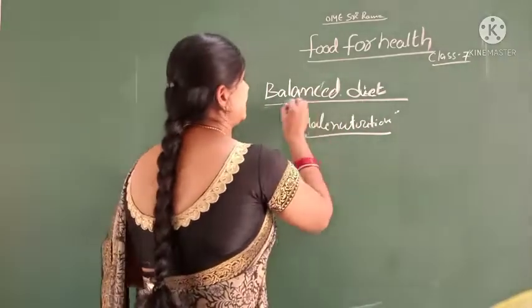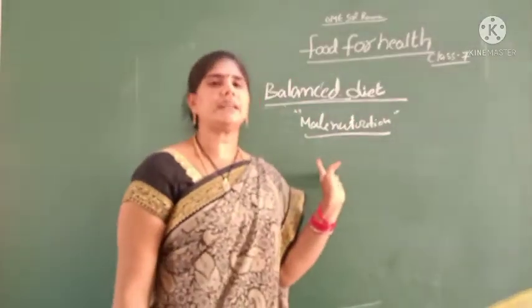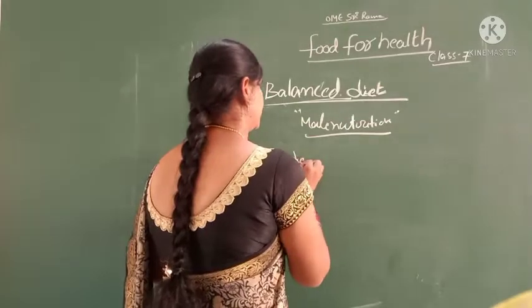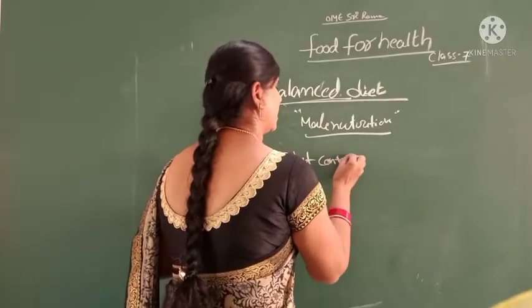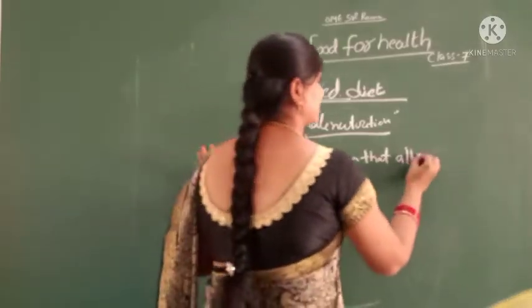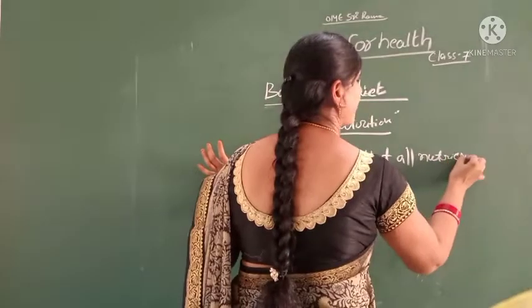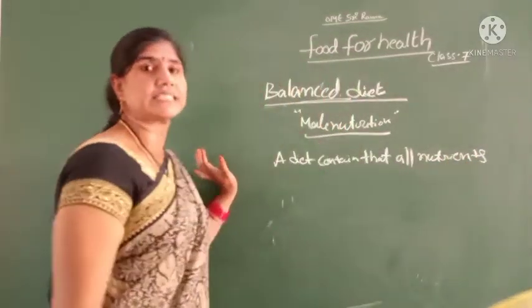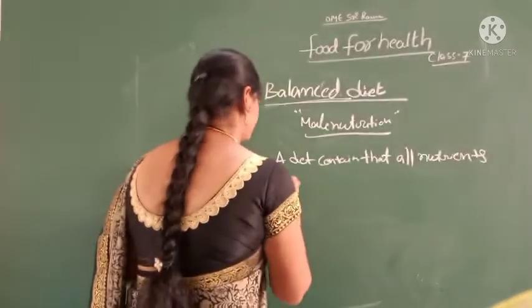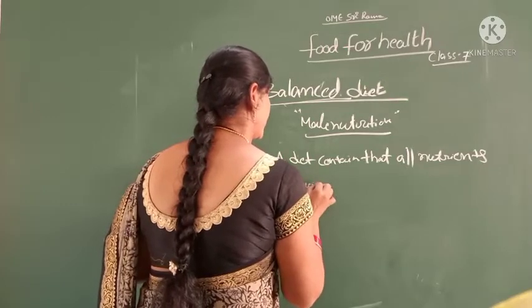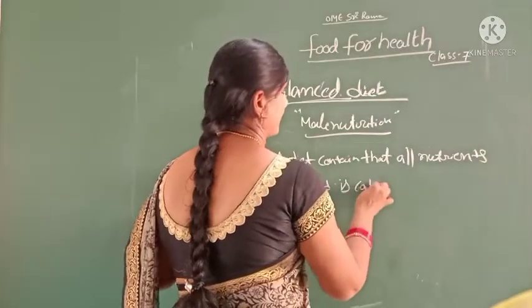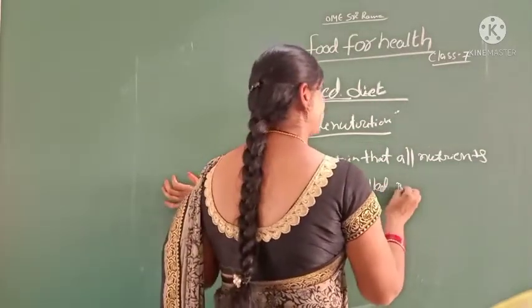What is balanced diet? A diet that contains all the required nutrients is called a balanced diet.